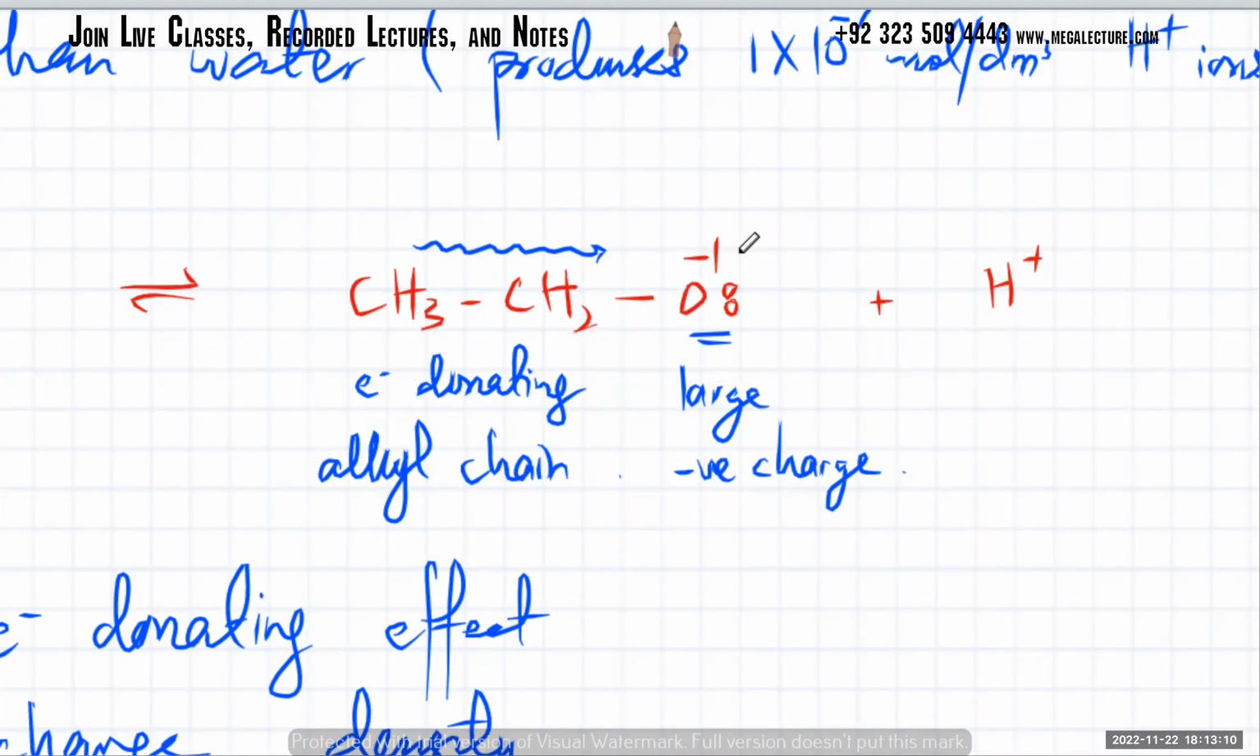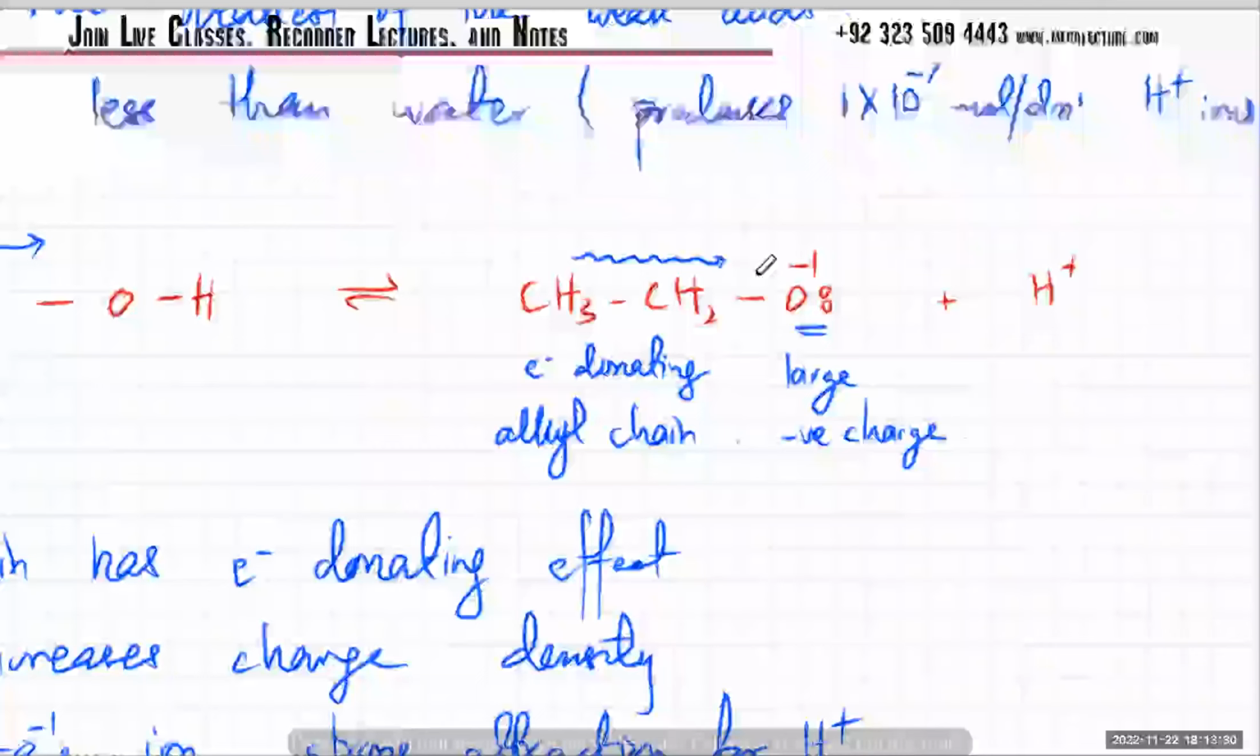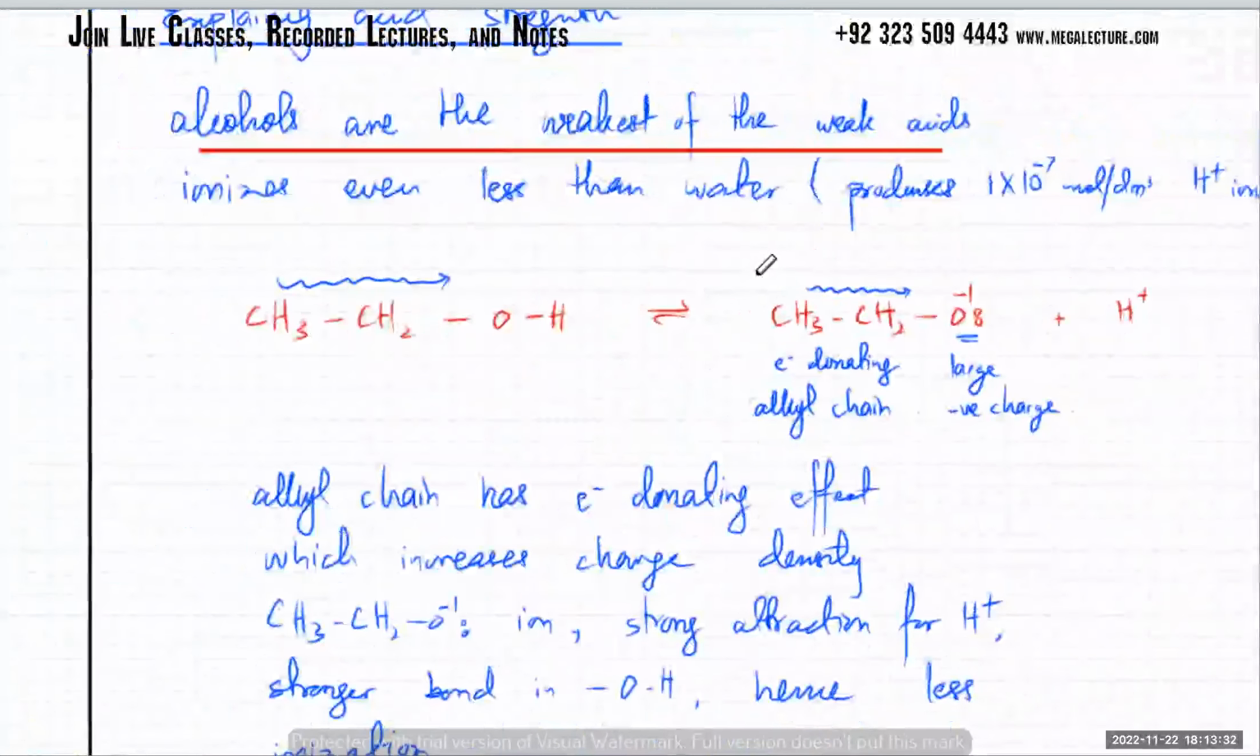And there's more electrons coming from the carbon chain that are being pushed onto this O minus 1. So what happens is that the negative charge becomes very, very large. And if the negative charge becomes very large, it will attract the H plus 1 back again. It will not let the H plus 1 go. So the OH bond is going to be very strong. It would be very hard to actually break the OH bond.